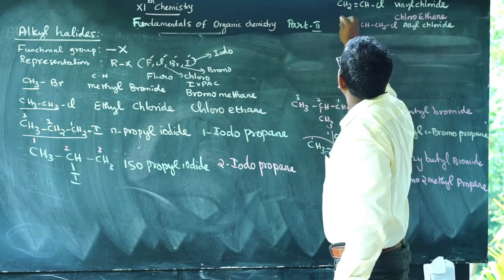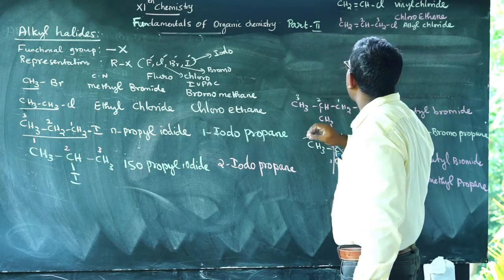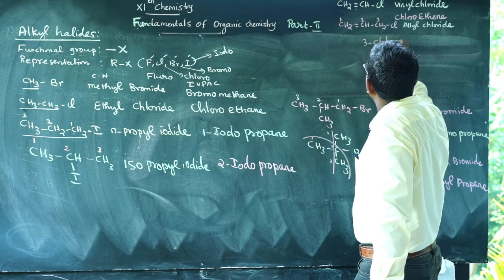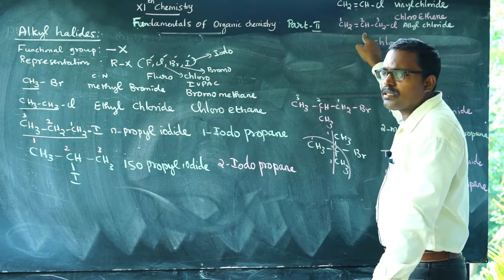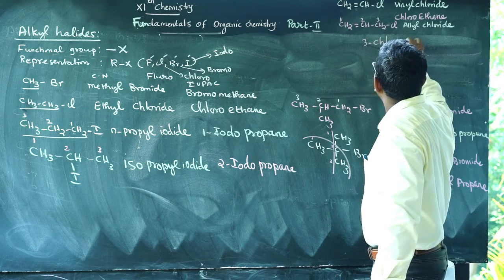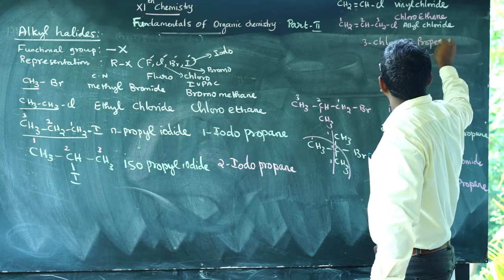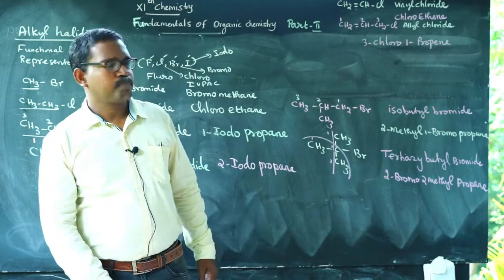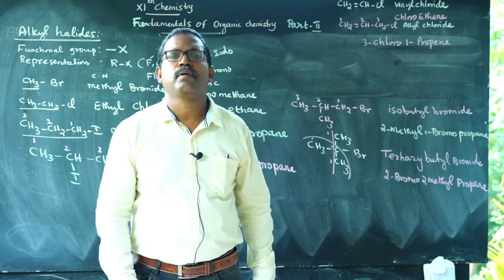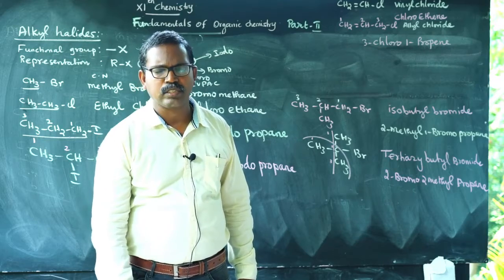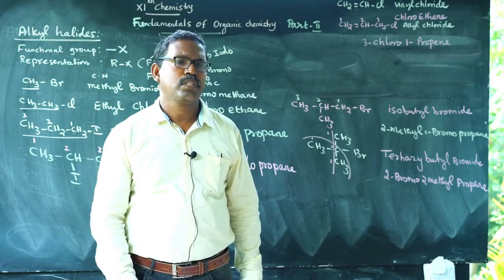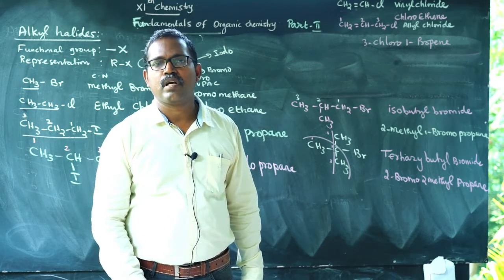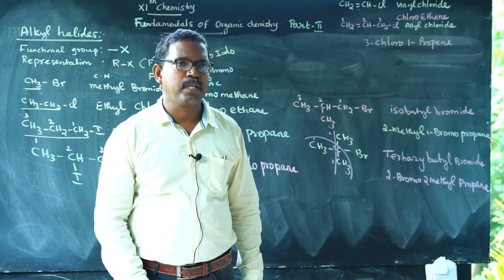Numbering the carbons 1, 2, 3, the third carbon has chlorine, therefore 3-chloro. Between carbons 1 and 2 a double bond is present: 3-chloro-1-propene. So these are the common and IUPAC names of alkyl halides. You can write any of the compounds in the complicated form or in the simplest form. You know the fundamentals of writing the IUPAC name of compounds.